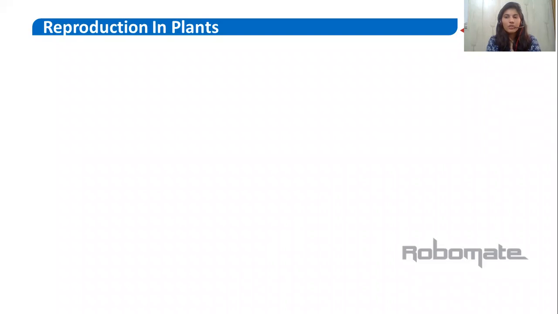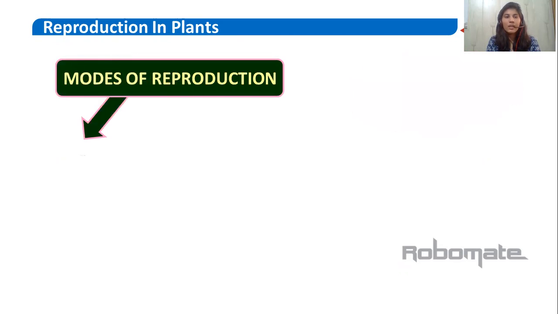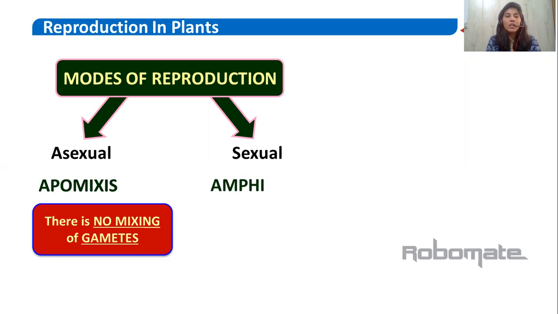Now reproduction is of various types. So the different modes of reproduction are asexual and sexual. Now we'll first see asexual. Asexual is also known as apomixis. Apo means without, mixis means mixing of gametes.